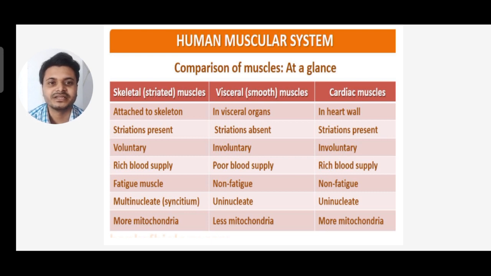Skeletal muscles are multinucleate, that is syncytium, and smooth and cardiac muscles are uninucleate. Skeletal muscles have more mitochondria because they get fatigued and more energy is required, smooth muscle has less mitochondria, and cardiac muscles have more mitochondria so that they can supply more energy.